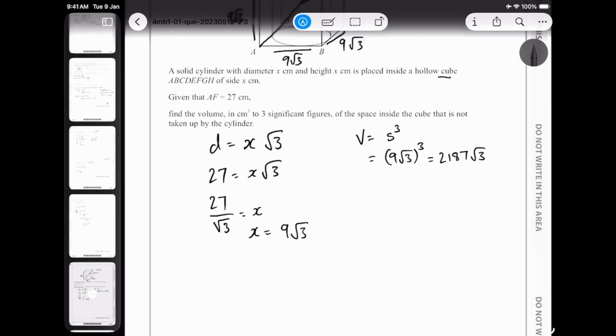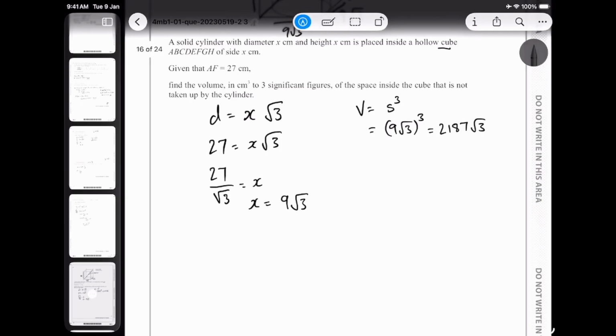But we are not trying to find the volume of the cube. We are trying to find the space that is not taken up by the cylinder. So what we got to do is find the volume of the cube, and then find the volume of the cylinder, and we subtract, and we should get the empty space. And we need to write it in 3 significant figures.